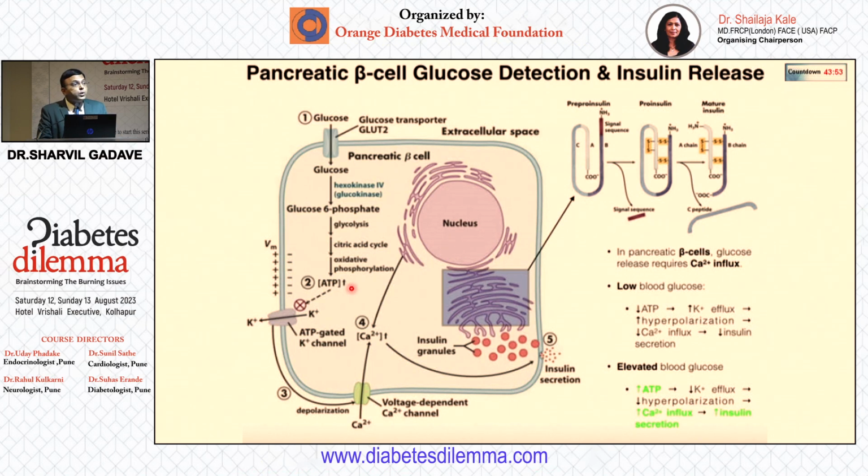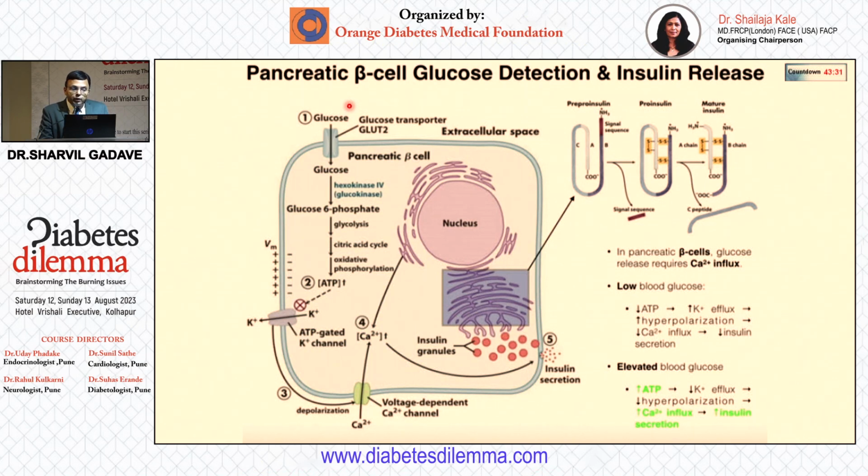Now, what is important to understand is that this glucokinase, hexokinase 4, does not follow feedback inhibition. What that means is that suppose today we have a very heavy dinner with a lot of sweets and our blood glucose goes very high.